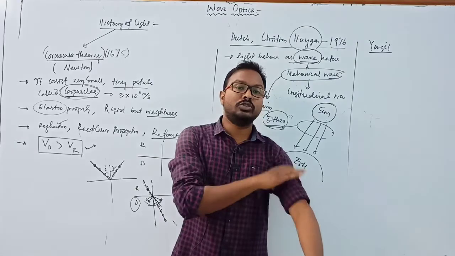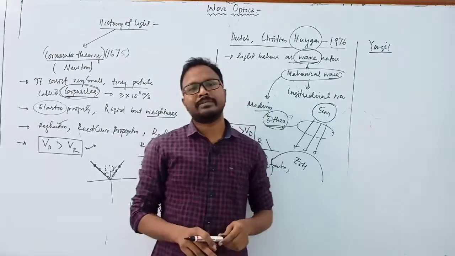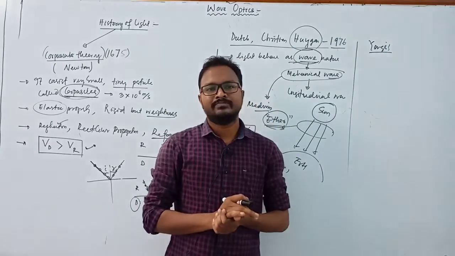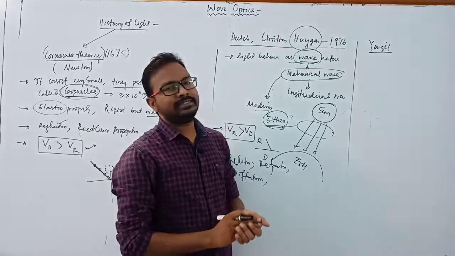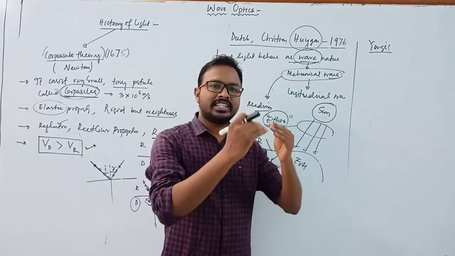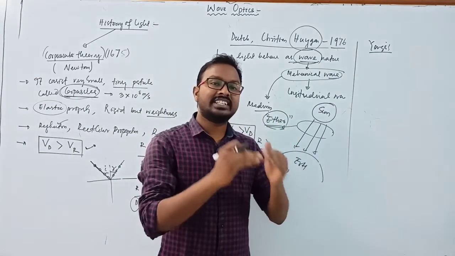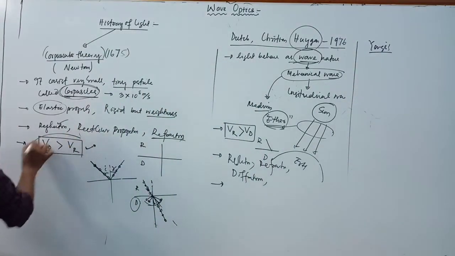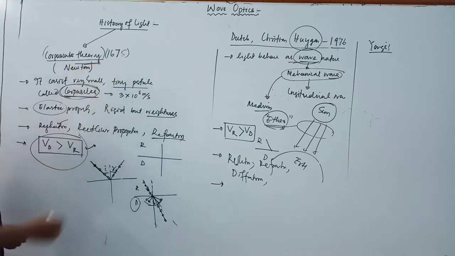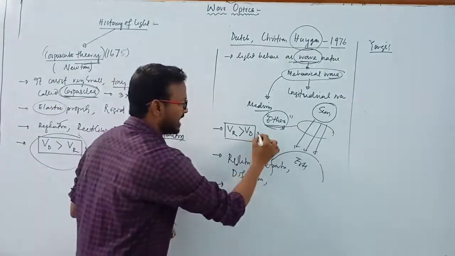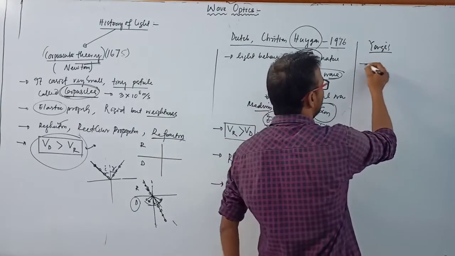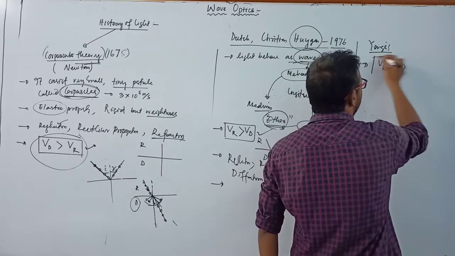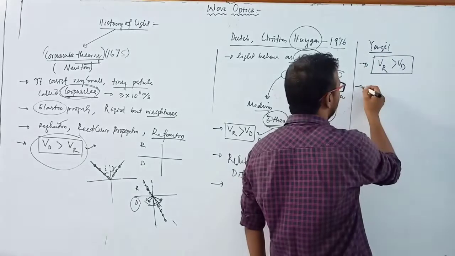So according to Young's double slit experiment and the Michelson-Morley experiment, he proved that when light travels from a rarer to a denser medium, the speed of light decreases. It does not increase. So this theory is held to describe the nature of light. Clear? Because two scientists told that, here Young also told that the velocity of light in a rarer medium is greater than the velocity of light in a denser medium.